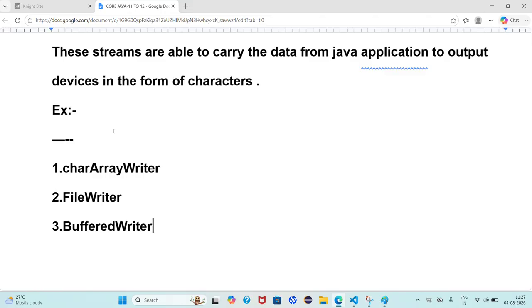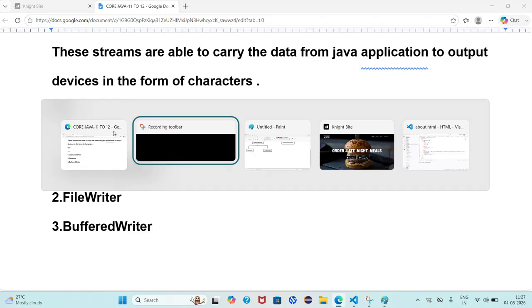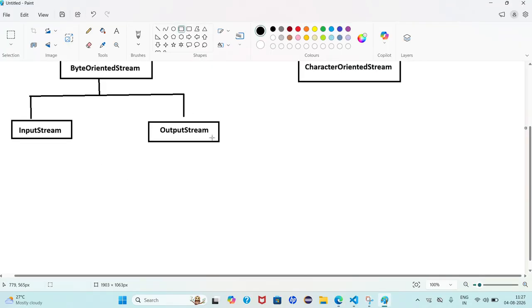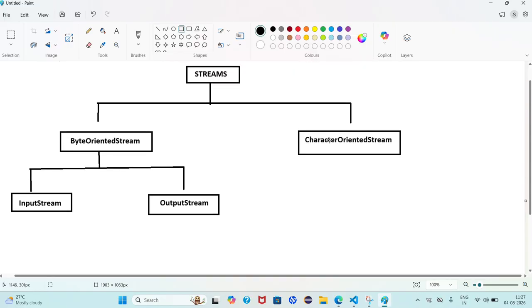So that is the story. Are you able to understand? Come to the diagram. We have seen character oriented streams. How many types are there in character oriented streams? Two types: Reader and Writer. Programmatically also we'll discuss.